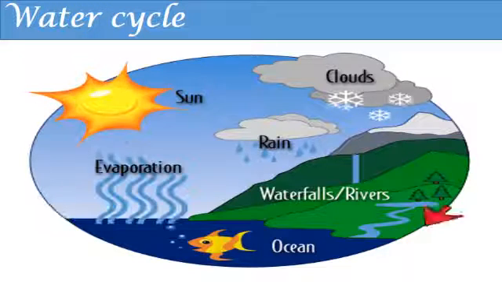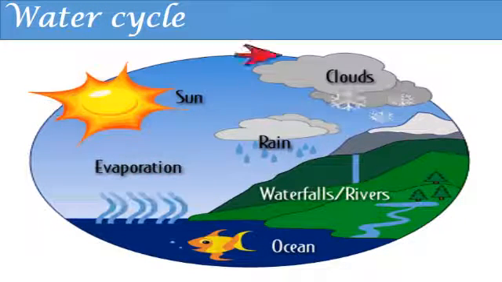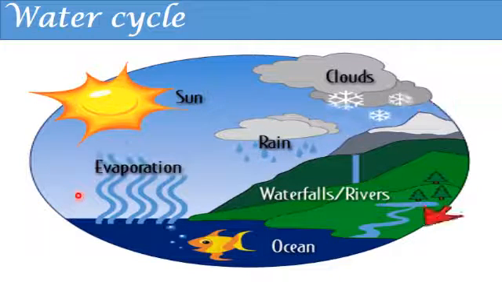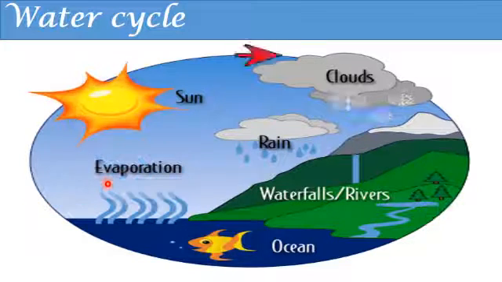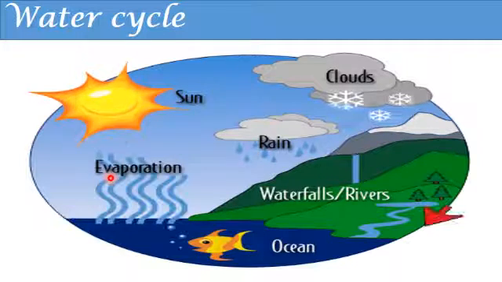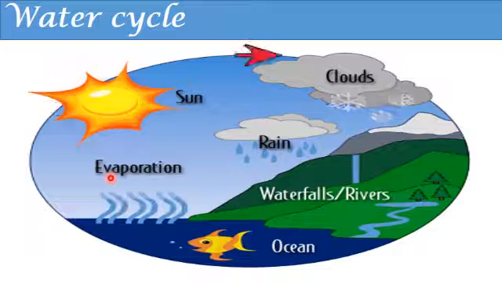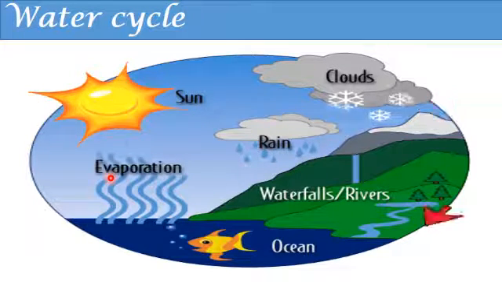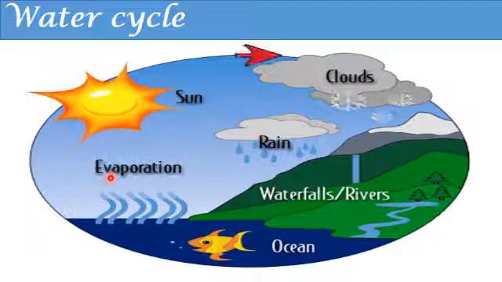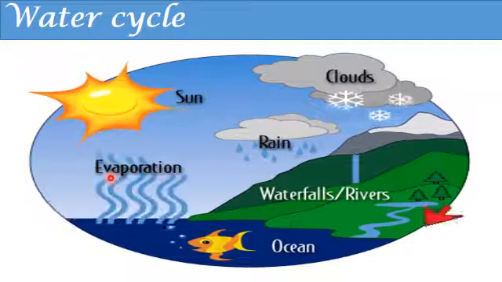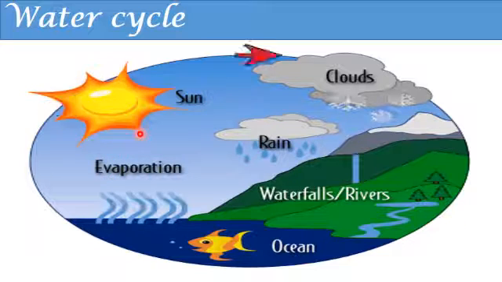Water cycle. You can see here another image for water cycle. First, evaporation is going on. Formation of vapor is called evaporation. High in the sky, it is very cold. Water vapor that rises high above the land cools down to form clouds.